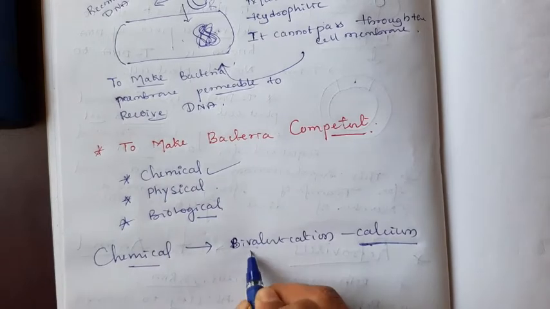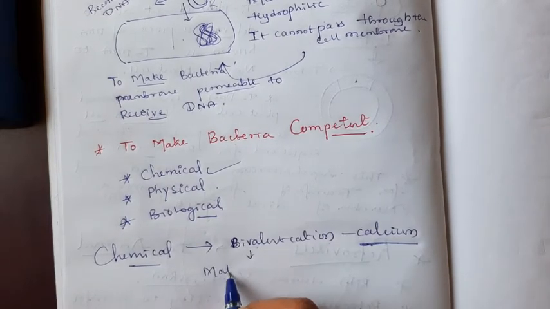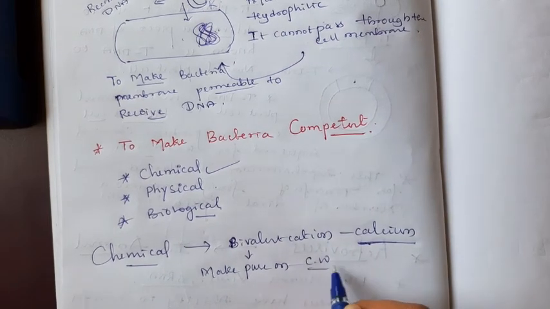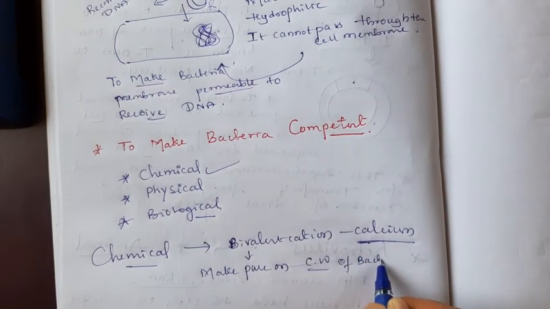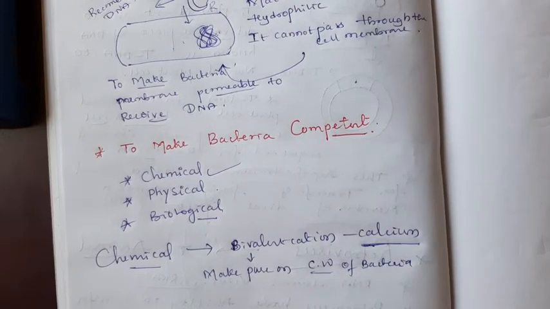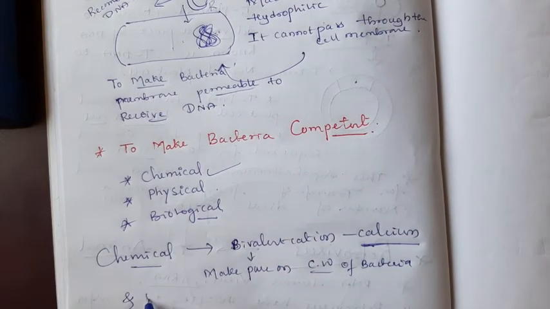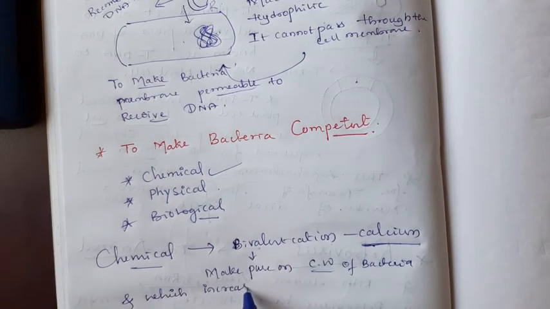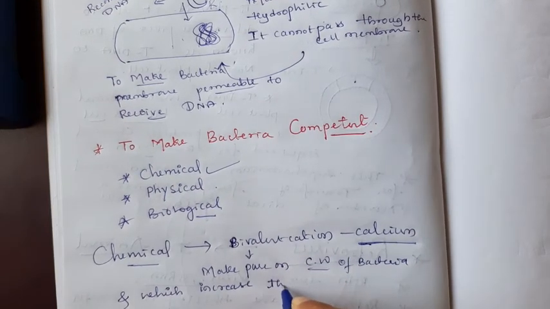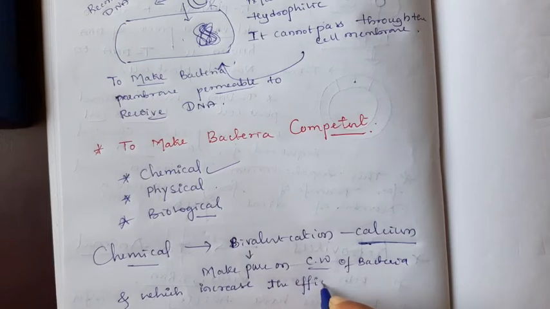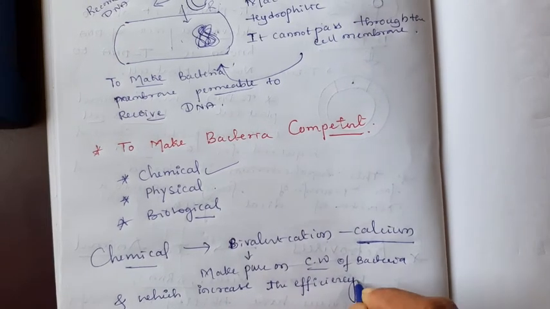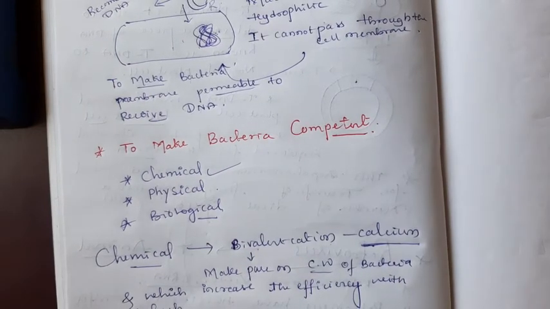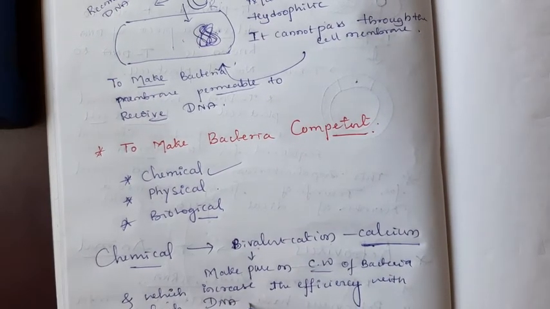Calcium makes pores on the cell wall of bacteria, which increases the efficiency with which DNA enters.